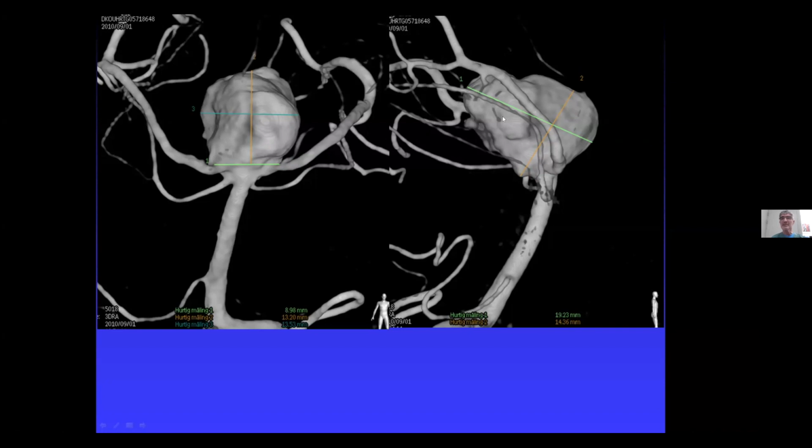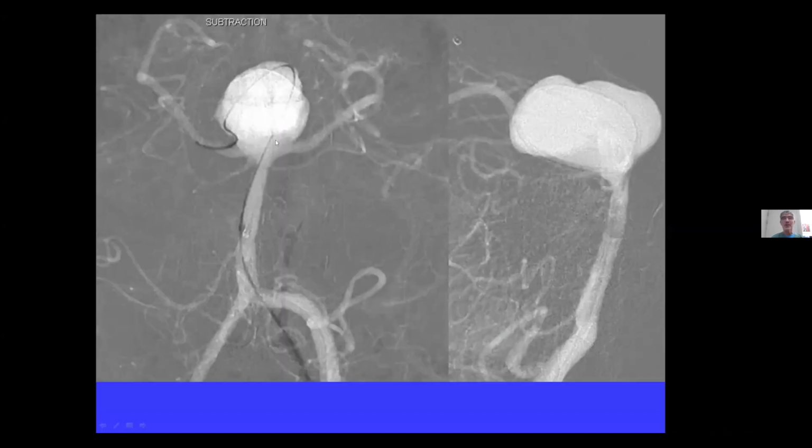You see the sizes. This is the lumen. It is 20 millimeter long here and very wide also. So what I did finally, after 1.5 hours fight, is that I could very carefully navigate the microcatheter and the microwire into the aneurysm sac.